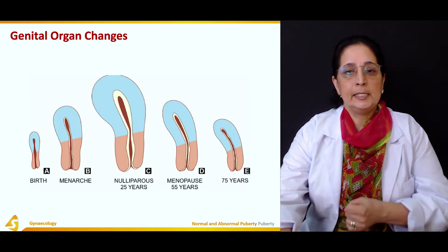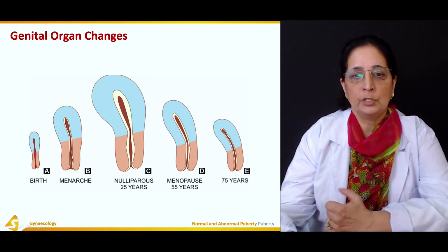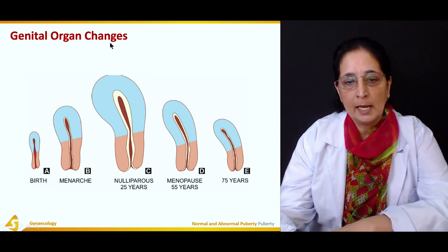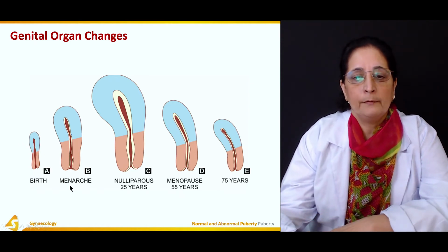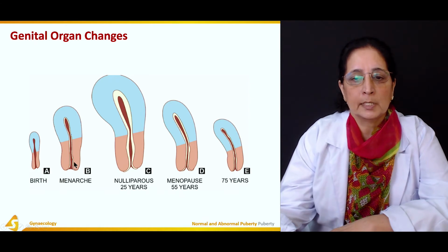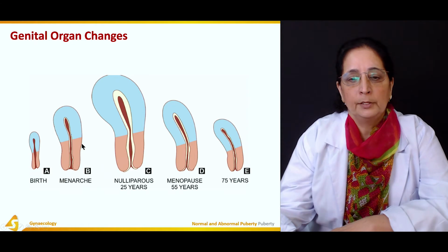Now the genital organ changes. This is the diagram that shows the changes in the uterus at the different ages. At birth, a very small uterus and small canal. Slowly at menarche, with the beginning of the menstrual cycle, the endometrium lining is developed now, and the uterus gets bigger.